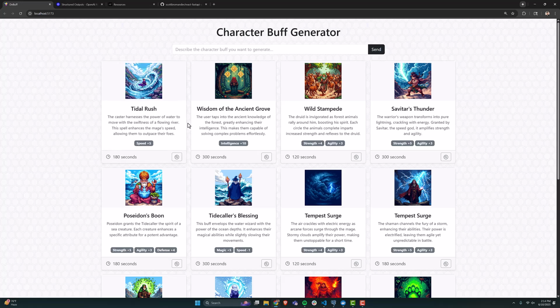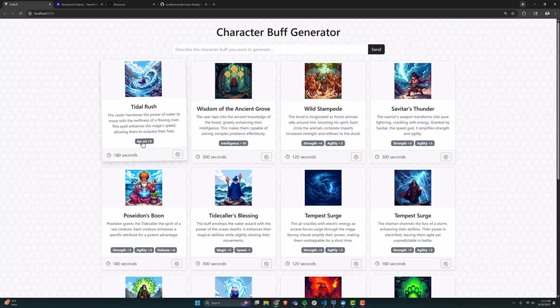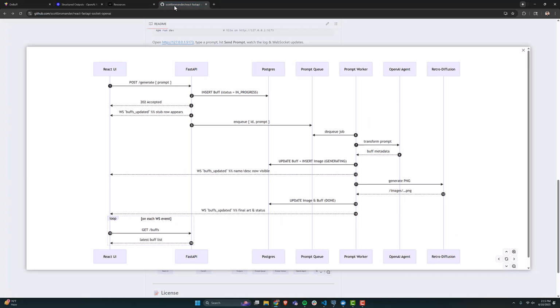We sent the request out, but we're getting these micro pings back, and we're using sockets and notifications, essentially broadcasts, to update this as it goes. And so we got the title Rush here, and it gives us +5 speed for 180 seconds. The way this works is that we enter the prompt in the React UI and it sends a POST. It inserts it into the Postgres database right away, and once it gets a successful response back, it sends back a 202. Then we also broadcast the message out. There's a broadcast receiver in the React application that knows to go get the buffs whenever it gets that buffs-updated message, so it pulls down the updated list and re-renders.